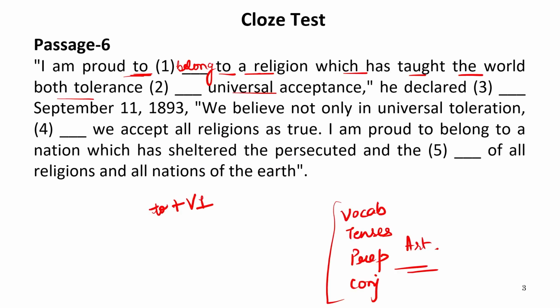So here the next part is to a religion which has taught the world both. Now, here we have a word both. This gives us a hint that with both we always use and as a pair conjunction. Now let us see the words which are required over here. Both tolerance dash universal acceptance. It means we are talking about these two: one is tolerance and the other is universal acceptance. It means the suitable word to be filled over here should be and. Now let us see if it is given in our options or not.